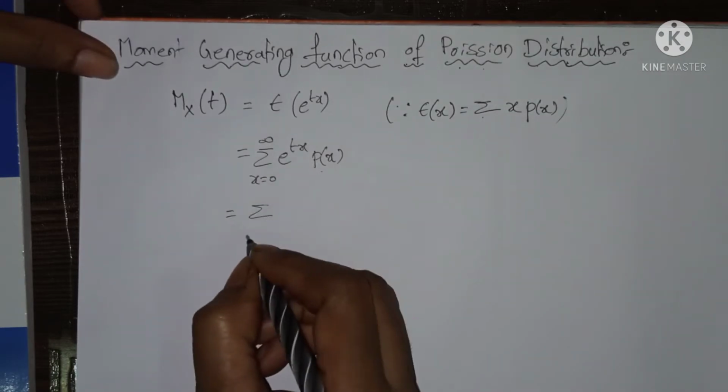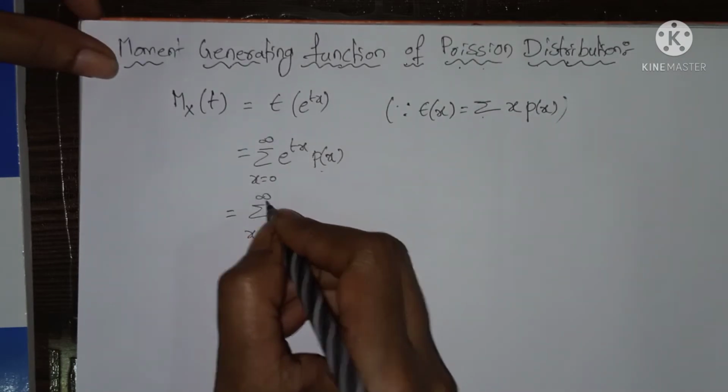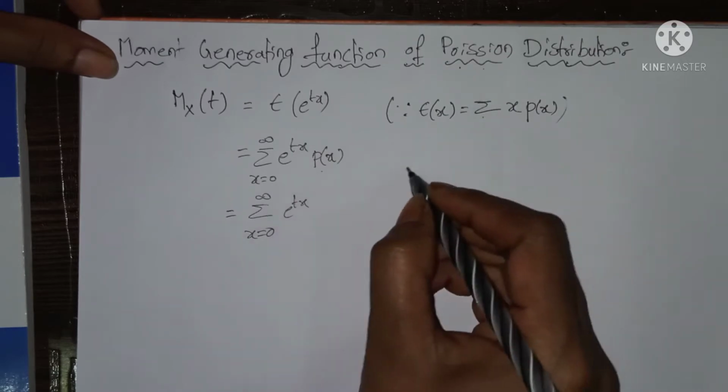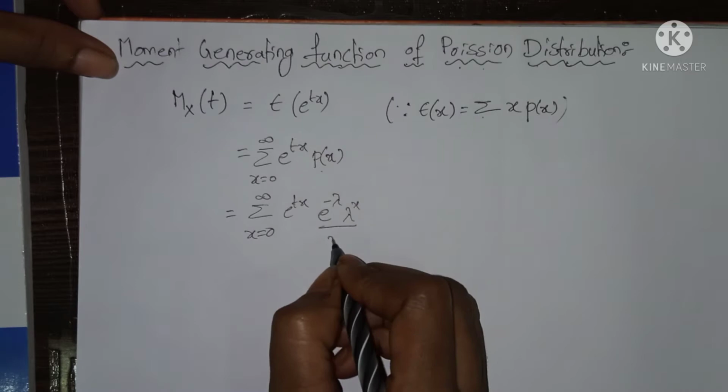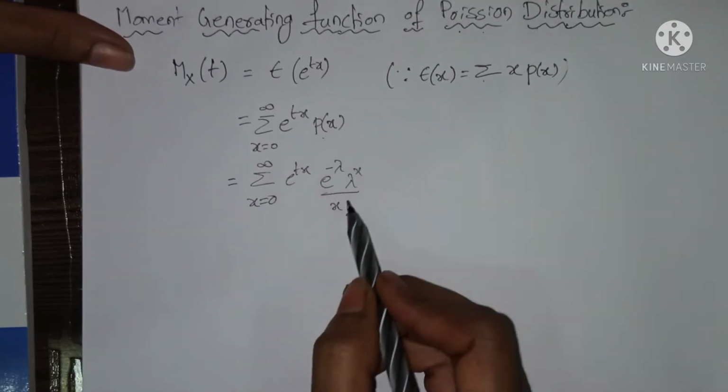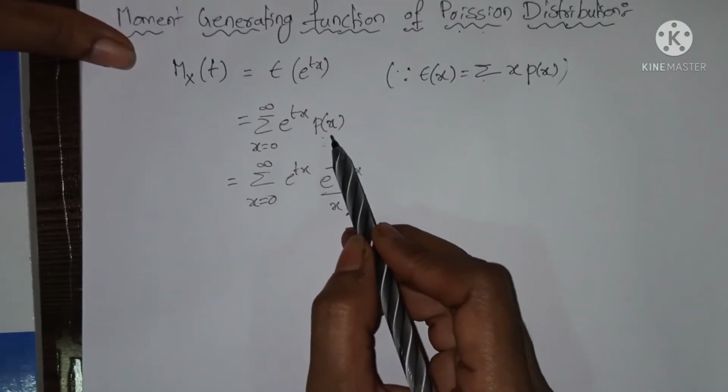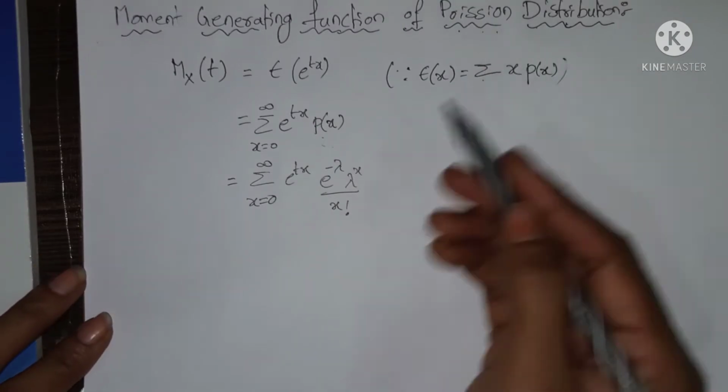So summation x equals 0 to infinity e power tx into p of x, in the sense e power minus lambda into lambda power x by x factorial. Okay, so this is the probability function of Poisson distribution.